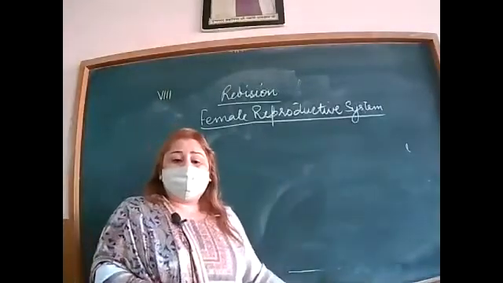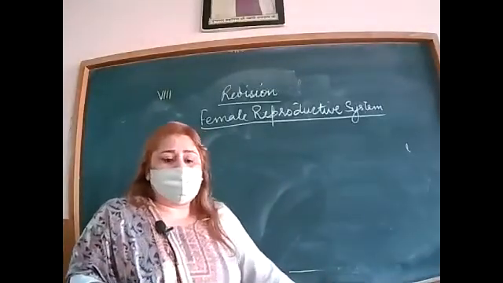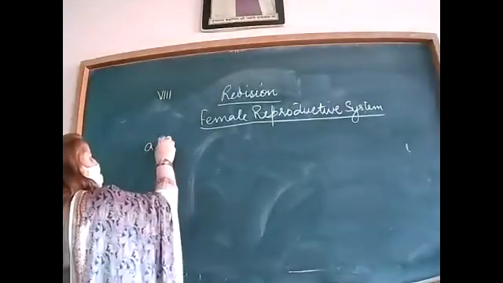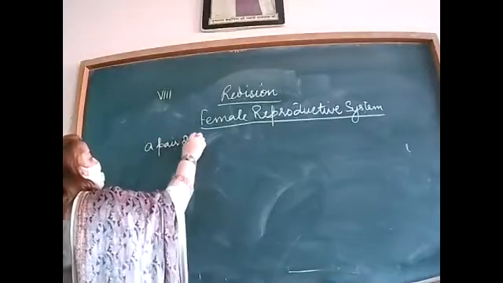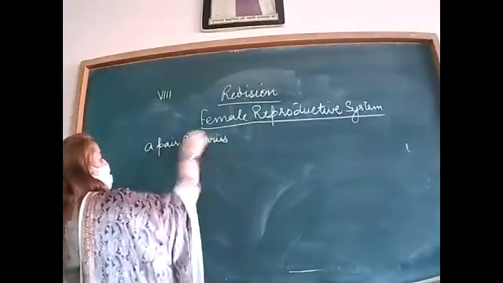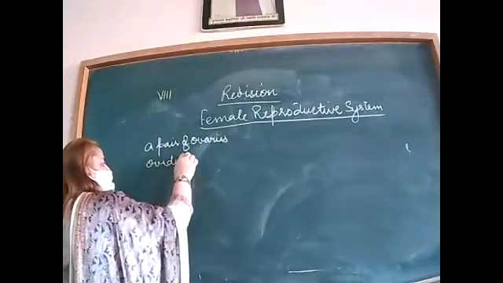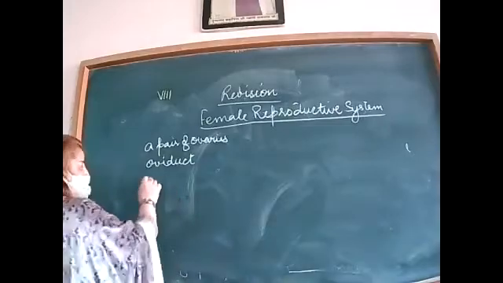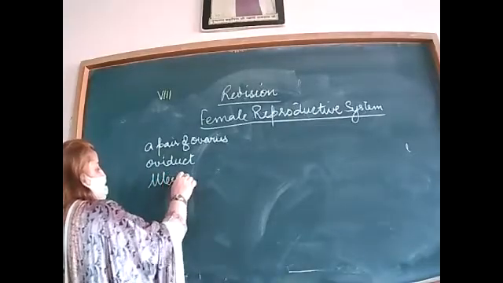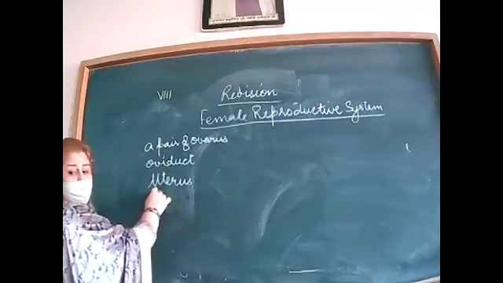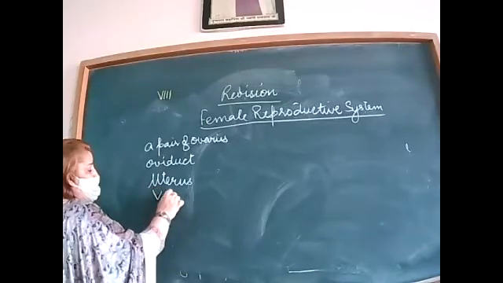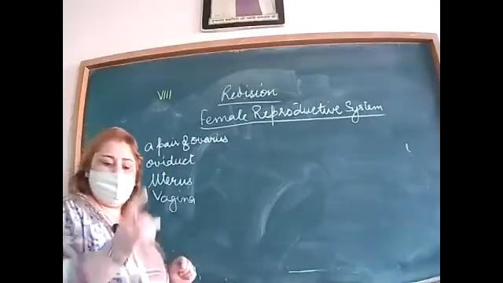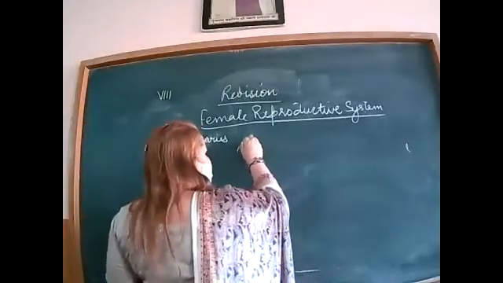Any doubt to anyone? Then female reproductive system. What are the main parts of the female reproductive system? A pair of ovaries, oviduct, that is also called the fallopian tube, then the womb, that is uterus, then vagina. These are the main parts in the female reproductive system. Now let's see how we have to draw the diagram.